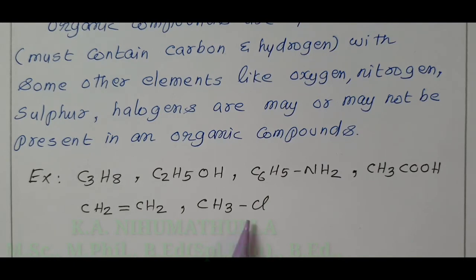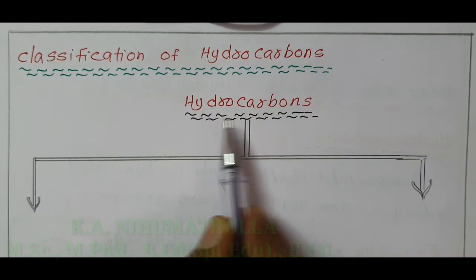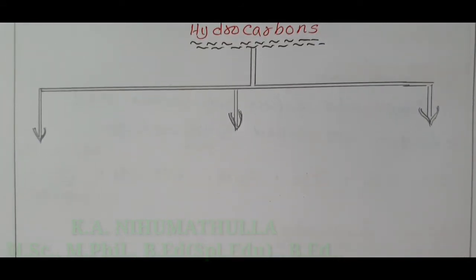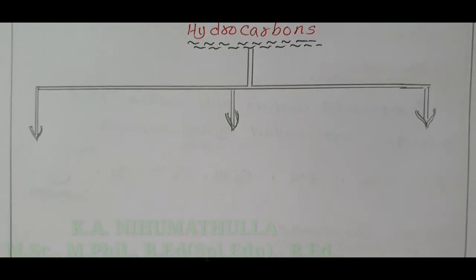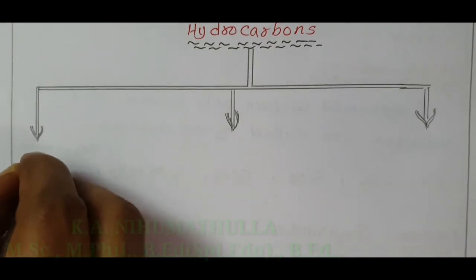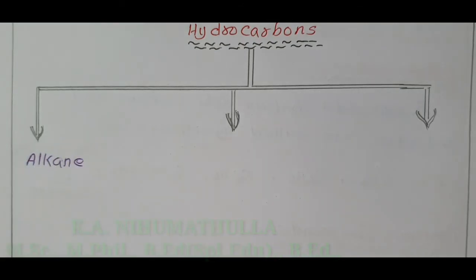Now, we are going to see the classification of hydrocarbons, compounds containing carbon and hydrogen. Hydrocarbons are classified into three main categories. What are they? One is alkane, name ending with ane.